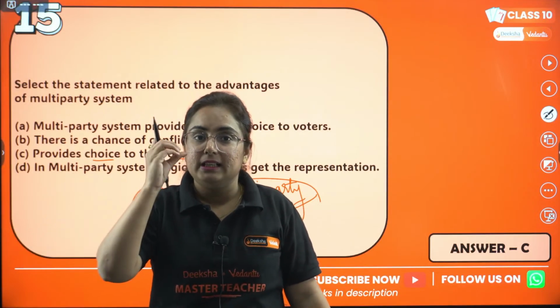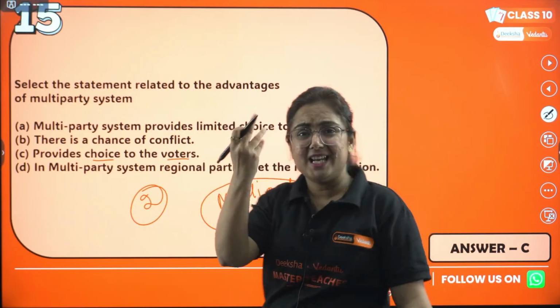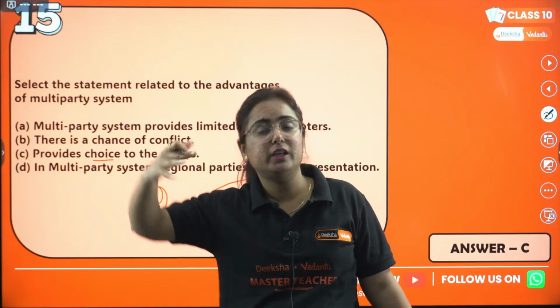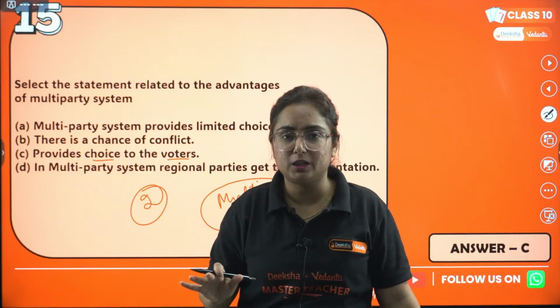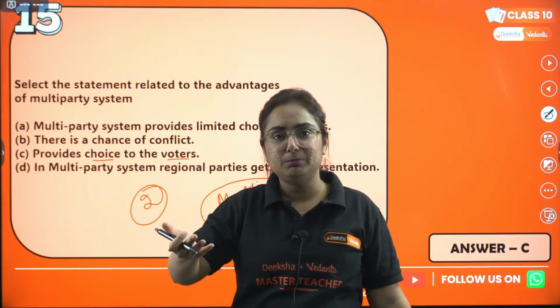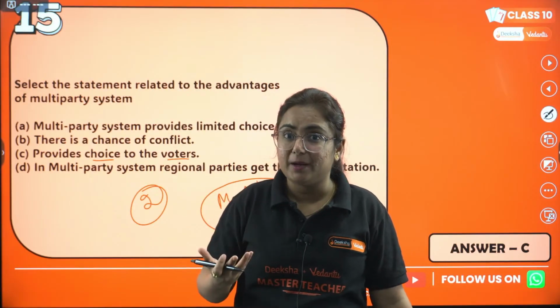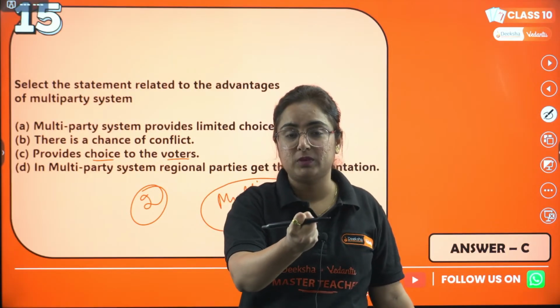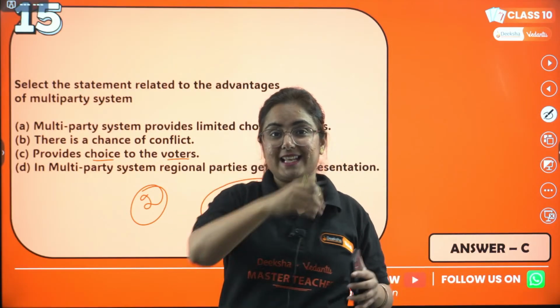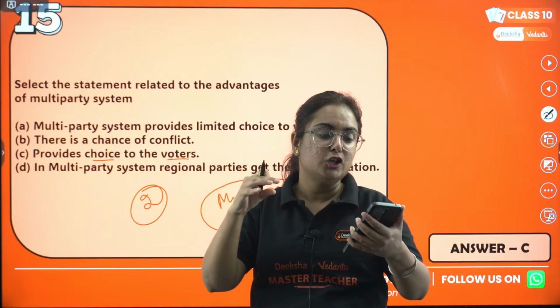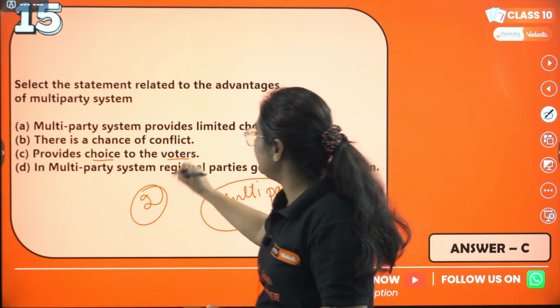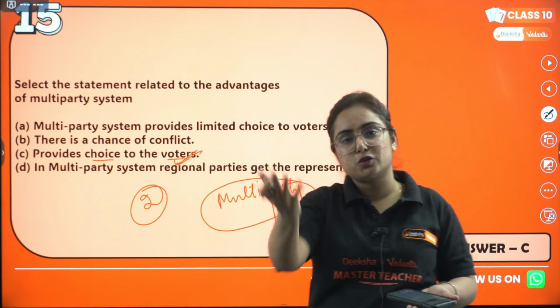Rather, they will believe someone who has a connection with them. Like if we talk about BSP, it has worked very well in the UP Bihar region, but not in any other part of India. Like Aam Aadmi Party is doing well in North India, but not in South India. So why? Because they have a connection to them. But by this process, everyone has their choices, right? So yes, it will provide choices to the voters.